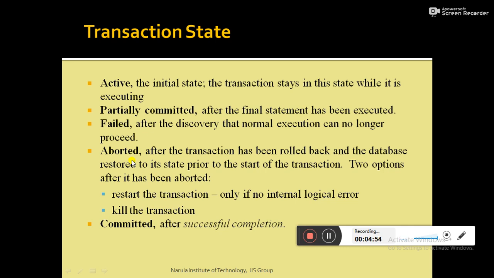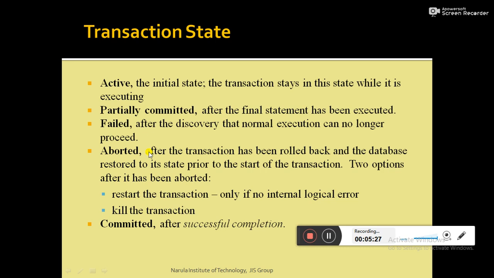Once the changes caused by a failed transaction have been undone, we say the transaction has been rolled back. Rollback means the database state is retained as if it was before the execution of the transaction, and then the transaction is moved to the aborted state.